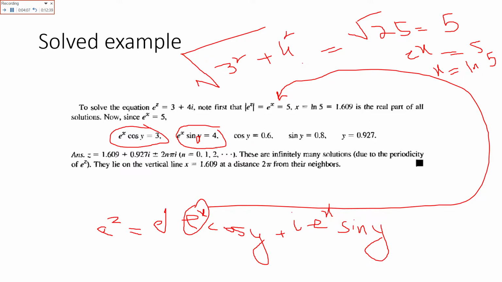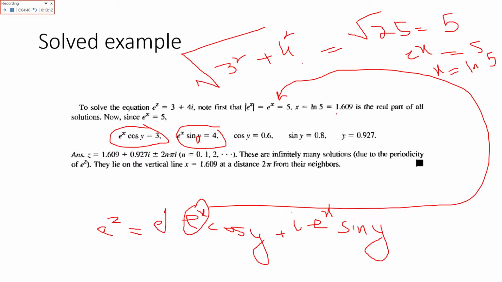Similarly, if you want to find it from this equation, in place of e raised to power x you will have 5. So the final equation is sin y equal to 0.8, so y is equal to sin inverse 0.8, which is 0.927. So the exponential function has now been converted into the linear function. You will have the solution in the form of z, not in the form of e raised to power z. So z is equal to x plus iota y.